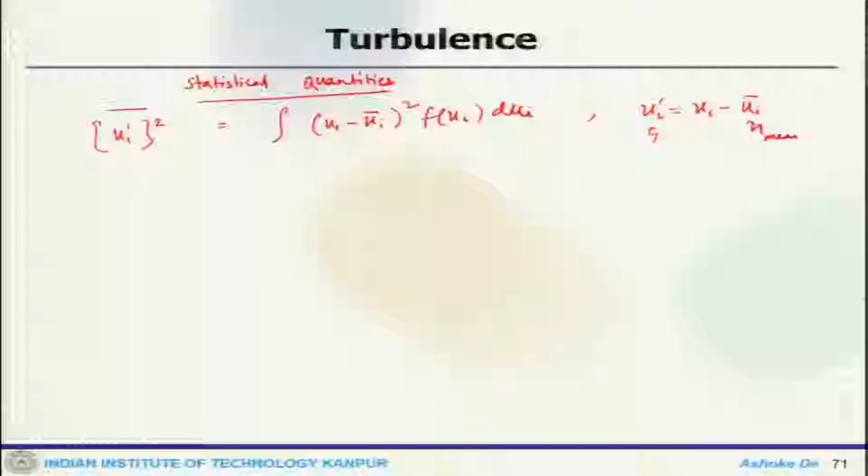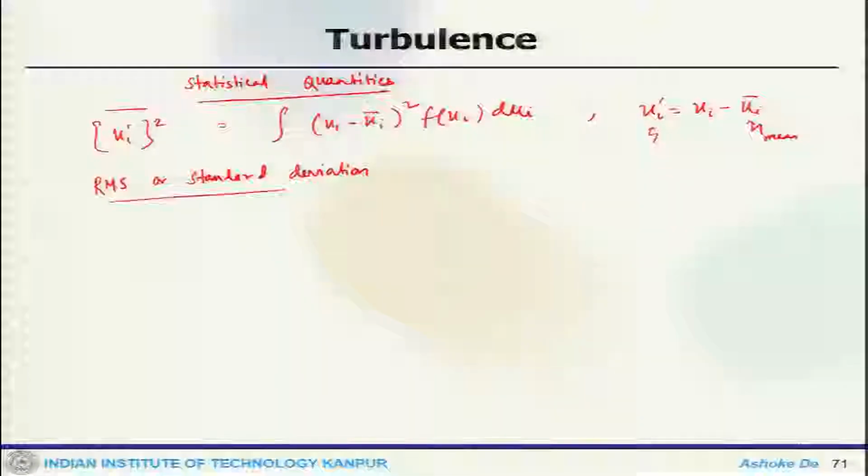Similarly, one can find the RMS or standard deviation of a velocity component, u_i RMS, which is the square root of u_i prime squared.